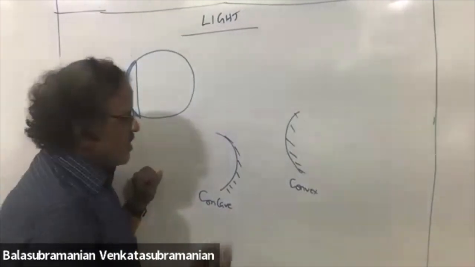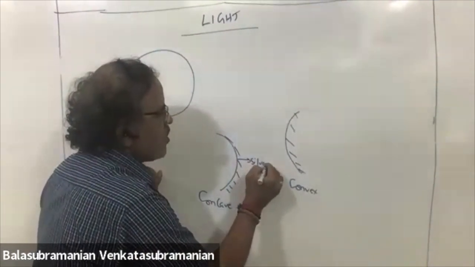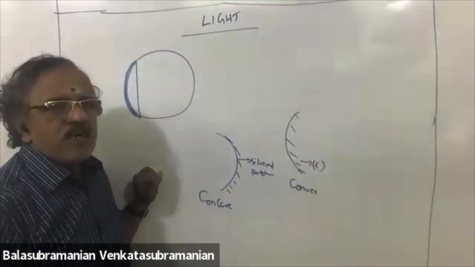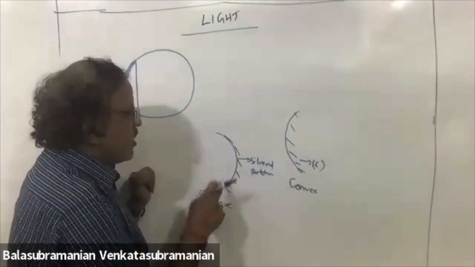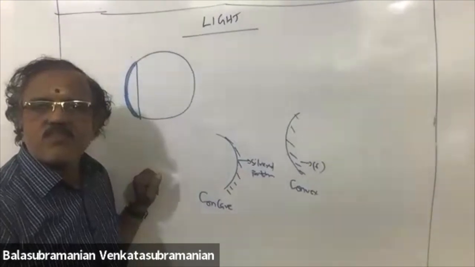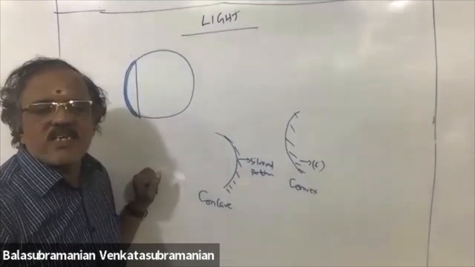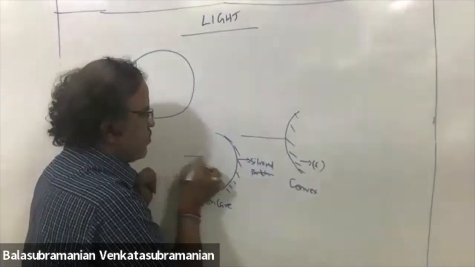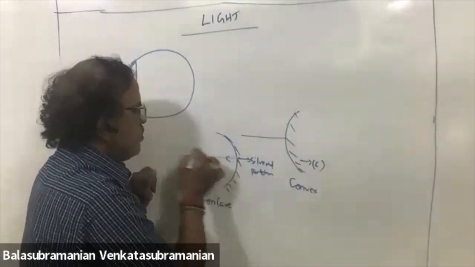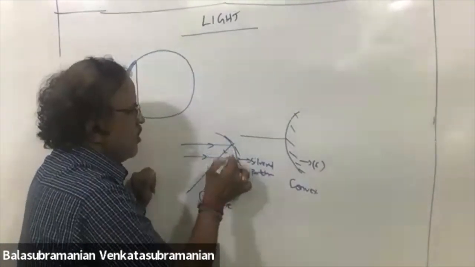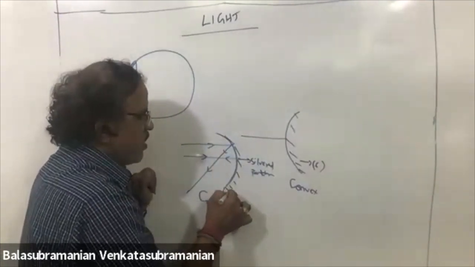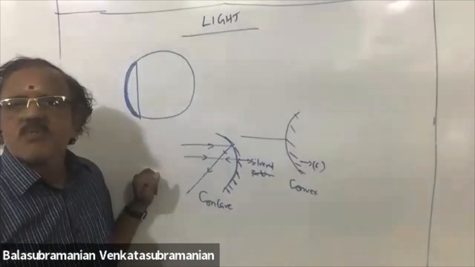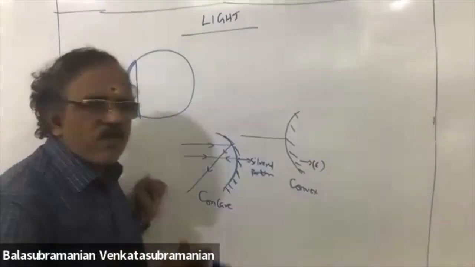This is called the silvered portion. That means light is reflected on the other side. Here light is getting reflected on this side. We call it a silvered surface. Two parts we have.